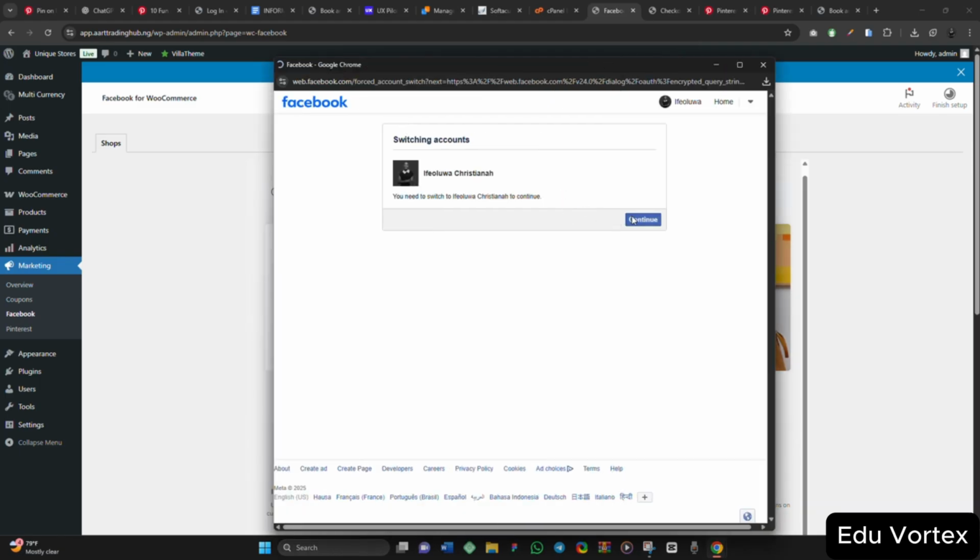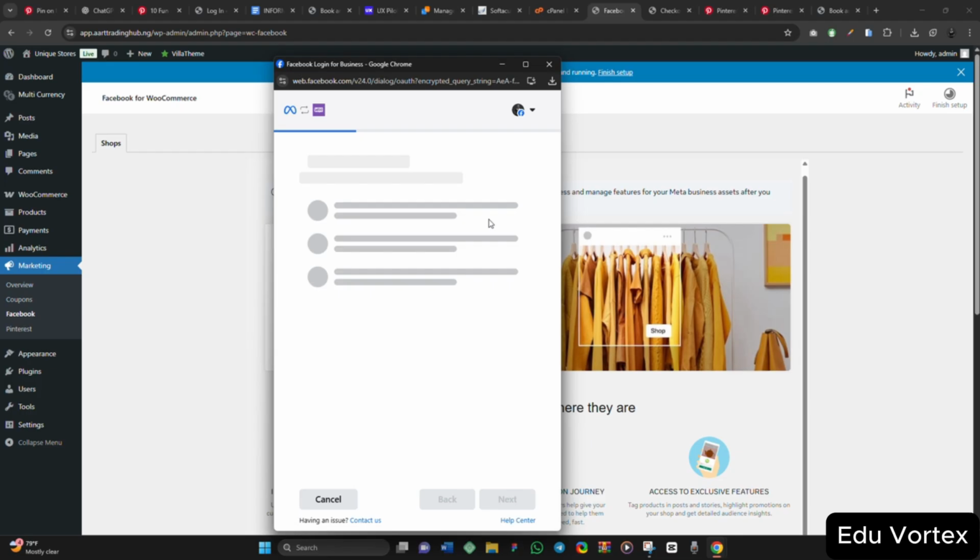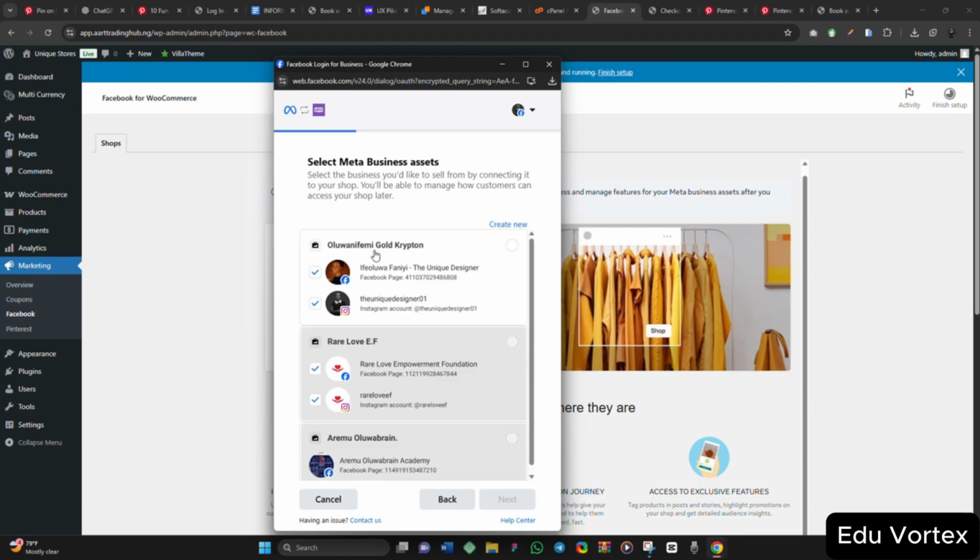So let me click on continue. Continue as this doesn't let WooCommerce and Meta post to Facebook. Okay, so they will still need my permission to post to Facebook for me. So let's see. Select Meta business assets.